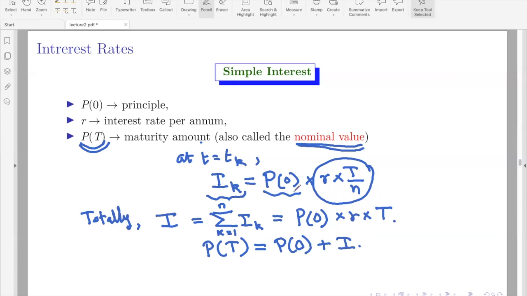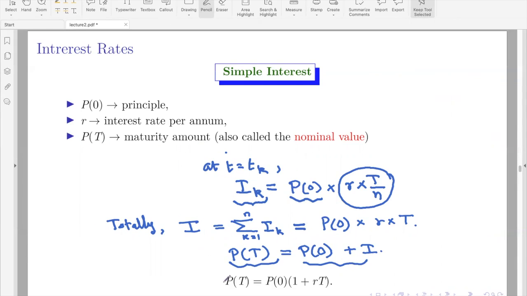Okay, the debtor would have paid it in bits and pieces at these times, but cumulatively what the debtor will pay is the interest I, right? So you add them all up, you get the nominal value or the maturity amount at the end of the deal. So finally, you can write this formula like this, right? Because I is given like this. Therefore, your formula finally can be written like this.